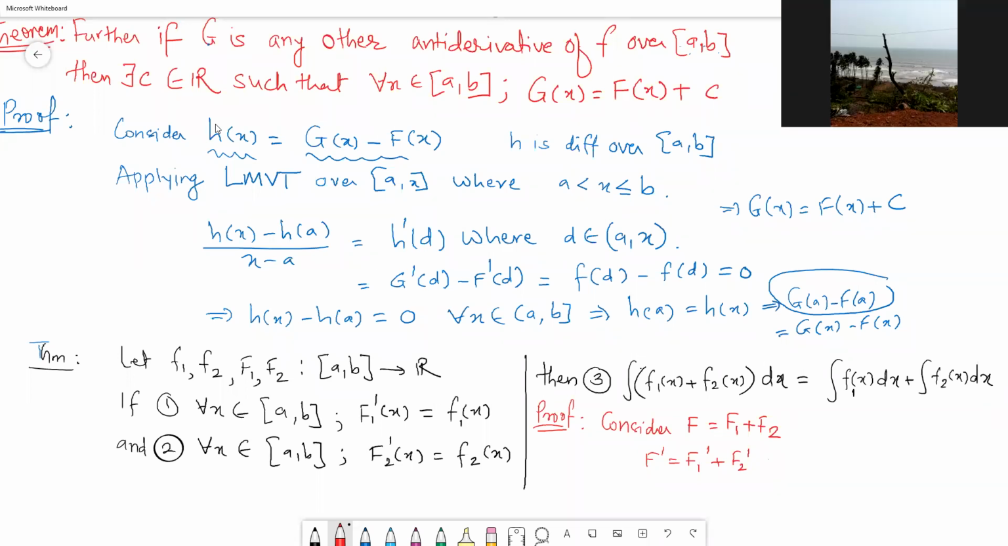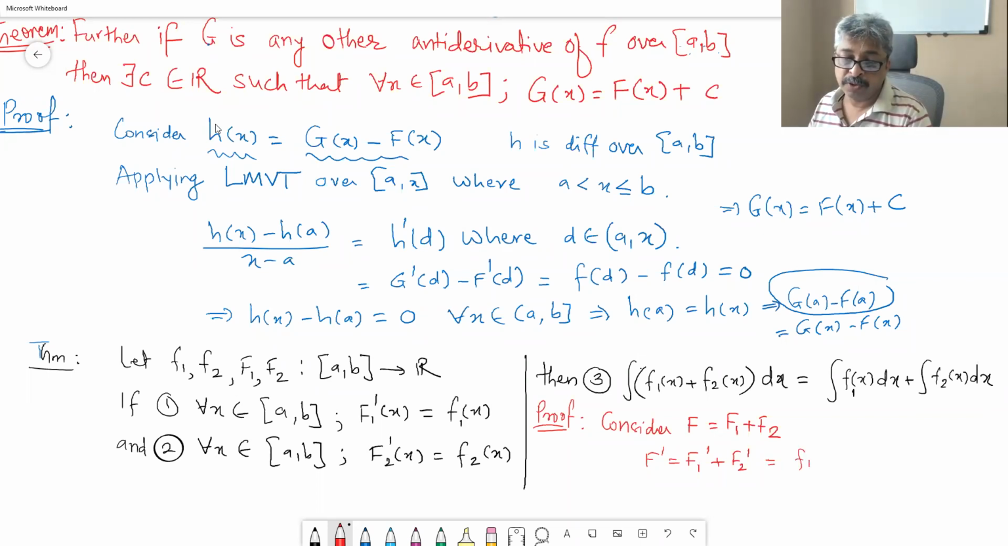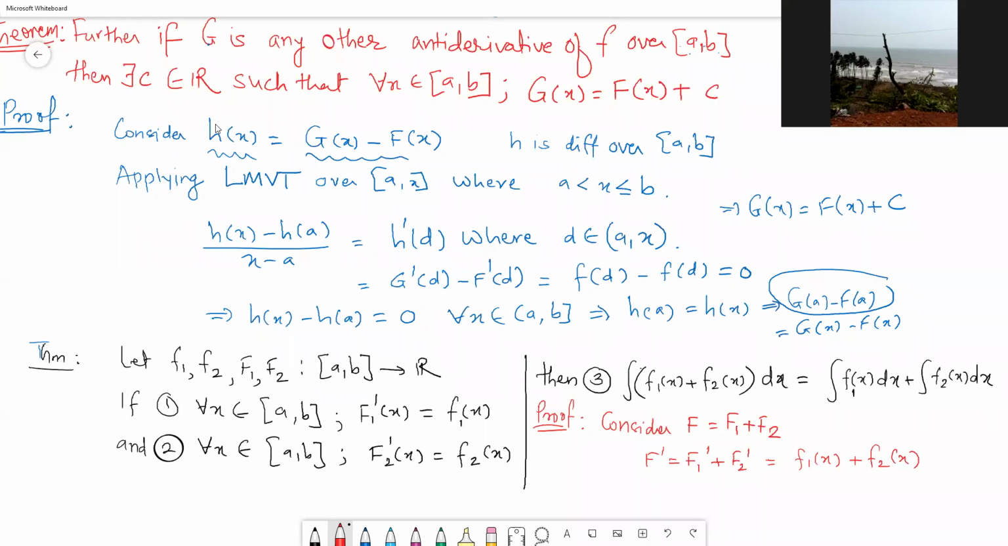And this is also equal to, from statements 1 and 2, small f1 of x plus small f2 of x. This will also be equal to capital F1 of x plus capital F2 of x. So F is a function whose derivative is f1 of x plus f2 of x. So F should be